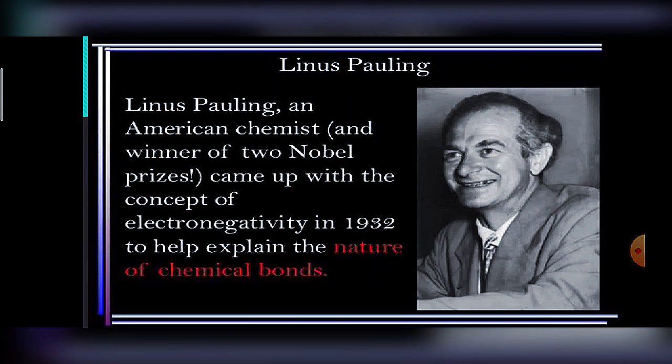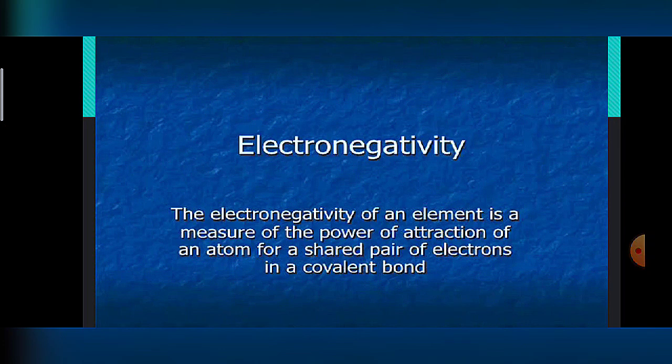Pauling, an American chemist and winner of two Nobel Prizes, came up with the concept of electronegativity in 1932 to help explain the nature of chemical bonds. So, what is electronegativity? Actually, the electronegativity of an element is the measure of the power of attraction of an atom for a shared pair of electrons in a covalent bond.